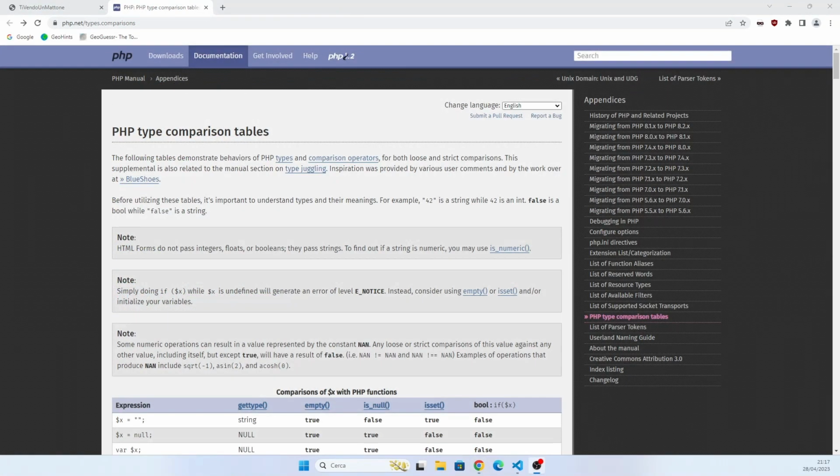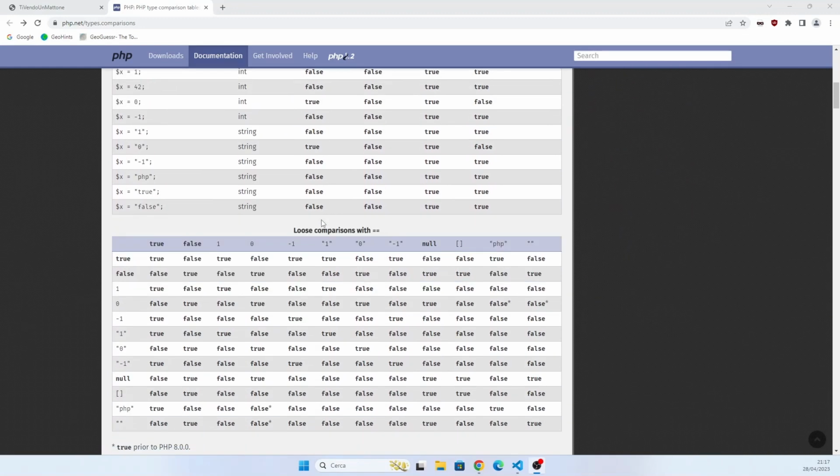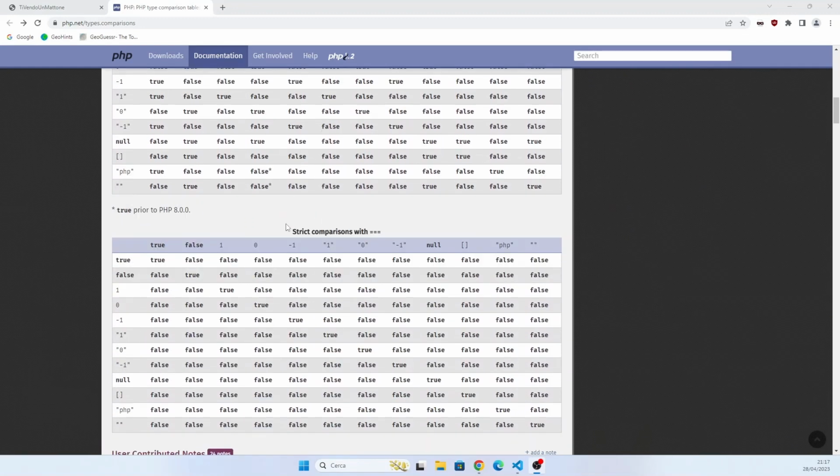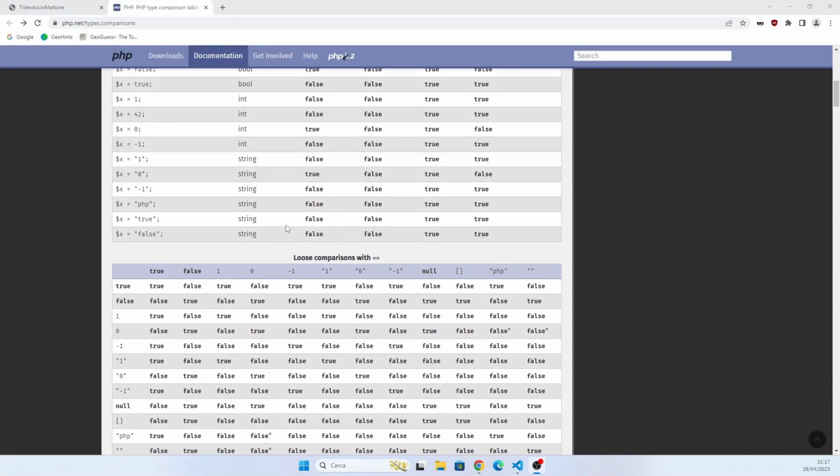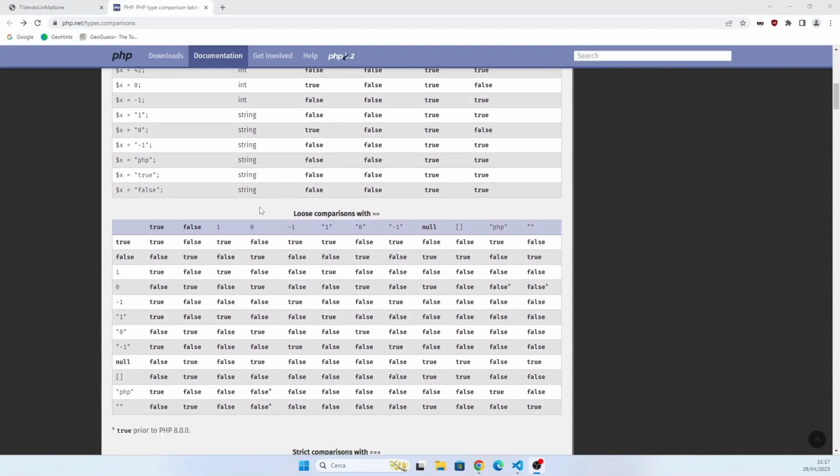But what is strict comparison? Basically, PHP has two ways to compare variables, a loose one and a strict one. With strict comparison, with the triple equals operator, you check that two variables have the same type and the same value. But with loose comparison, if there is a type mismatch, the PHP interpreter tries to convert the second variable to the type of the first one. For example, if you compare a string to a boolean, it casts the string to true if it's not empty, and to false if it's empty.